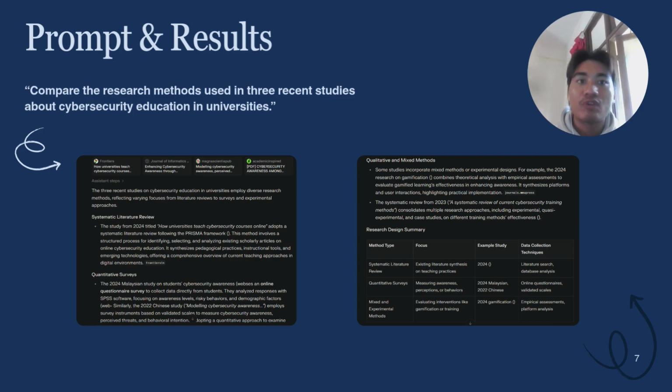For instance, if you are an FYP student who wants to find a research article, it will show example studies, like 2024 Malaysian, 2022 Chinese. It will show the data collection technique. So basically it summarizes everything that you want to know, and you can put it in your report. That is the best thing about Perplexity AI for research purposes.